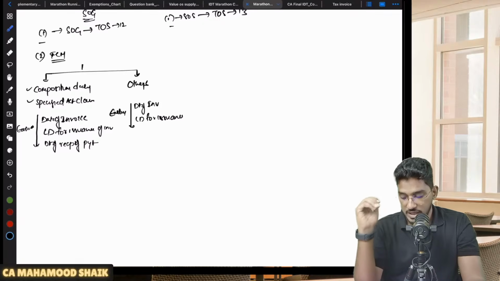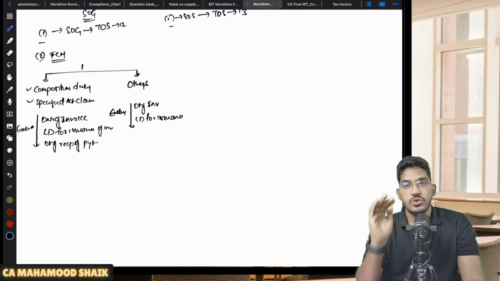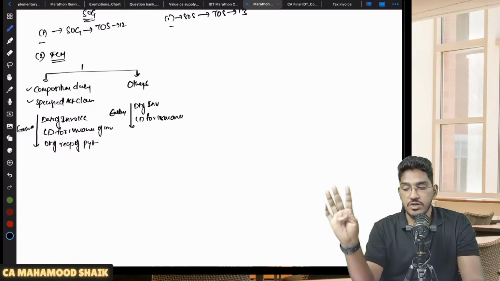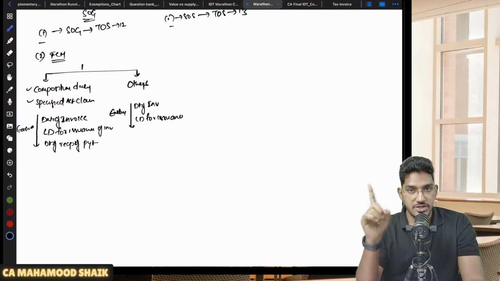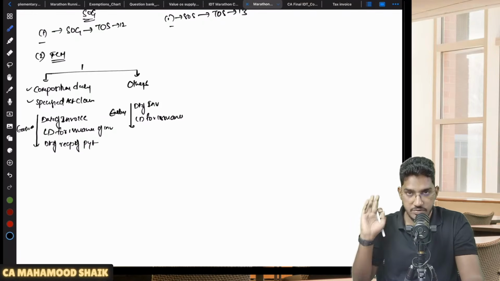Understood? So in case of others, other than composition dealer and specified actionable claim dealer, they have asked us to ignore the date of receipt of payment. Even if you receive the payment in advance, you will not be liable to pay GST at the time of receiving advance. So for these 2 people, earlier of the 3 dates. For all other people, earlier of only 2 dates: date of invoice or last date for issuance of invoice.